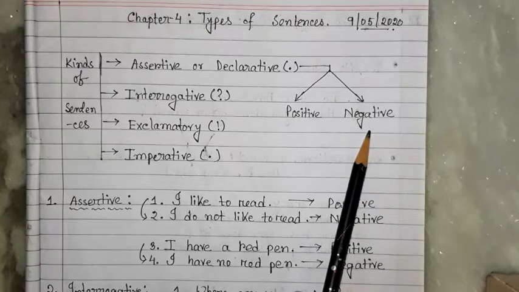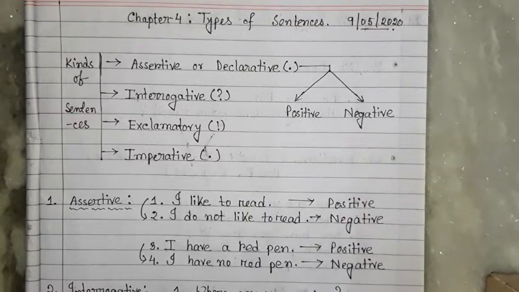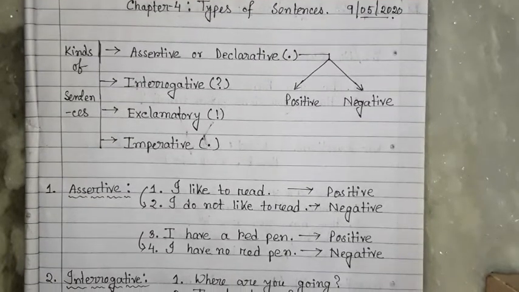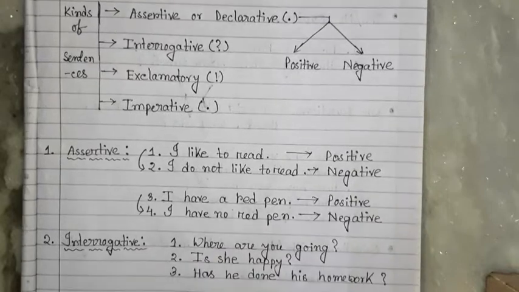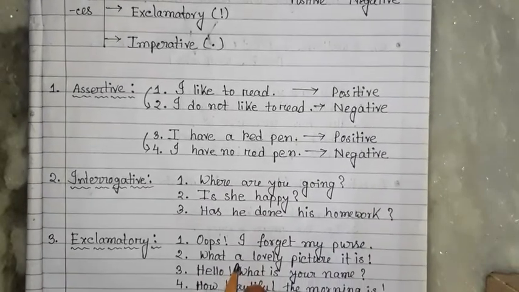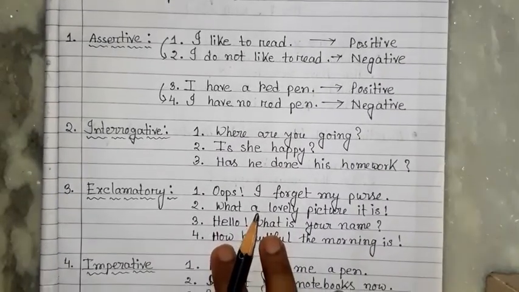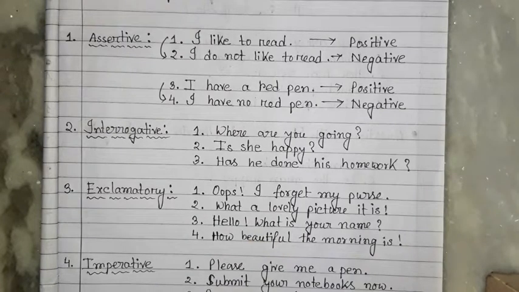And when we are writing negative, there can be no or there can be not also. Now if I discuss the thing elaborately, topic wise and kind wise, then I think it will be better for you. So I am shifting the copy.